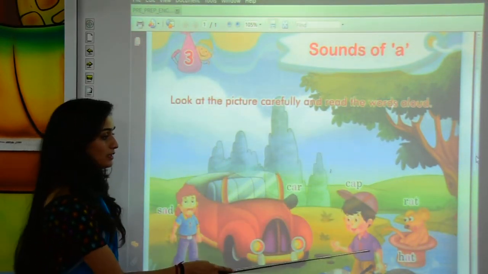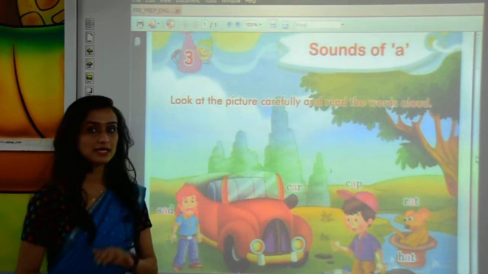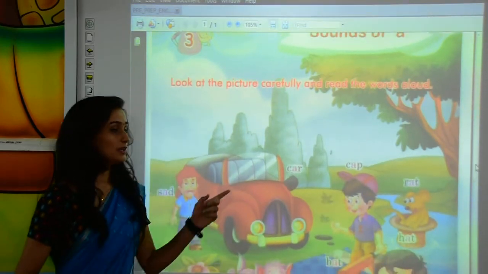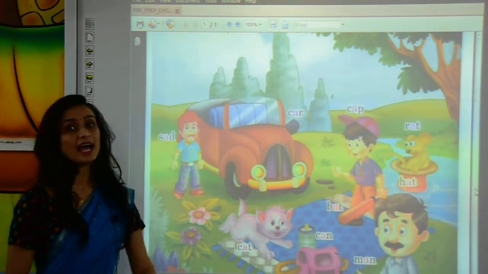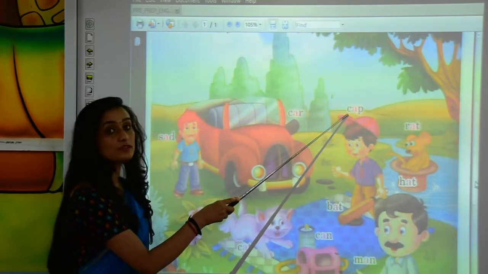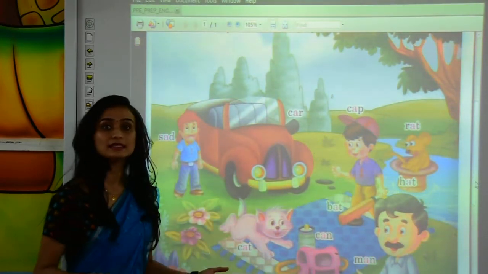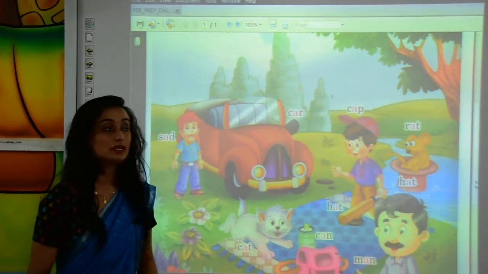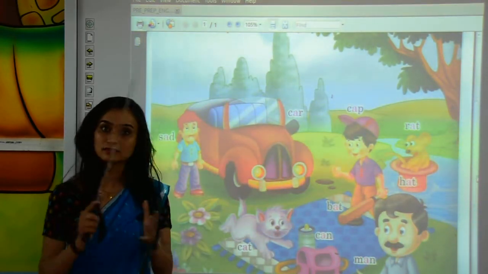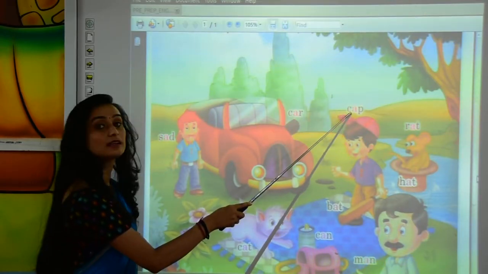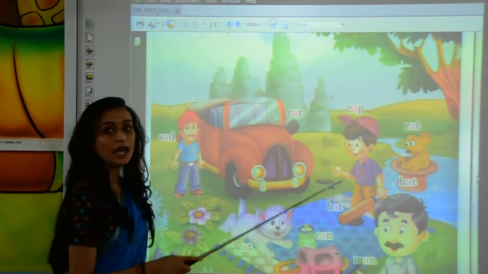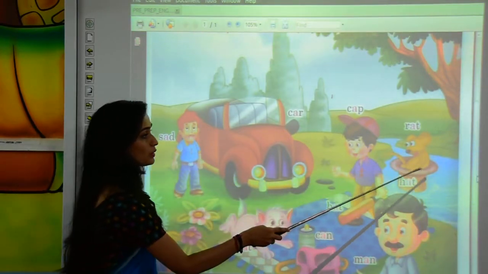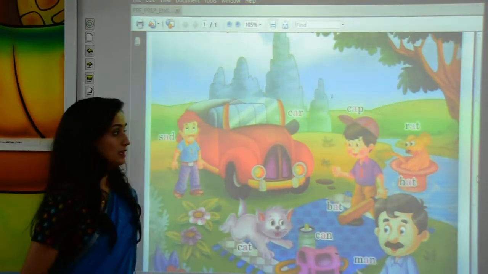Come on to the next one. Here is one boy standing. This boy is wearing one cap. So, the sound of C, I just told you over here, is K. And A-P stands for ap. Together will make cap. C, K, A-P, ap. Together makes cap.